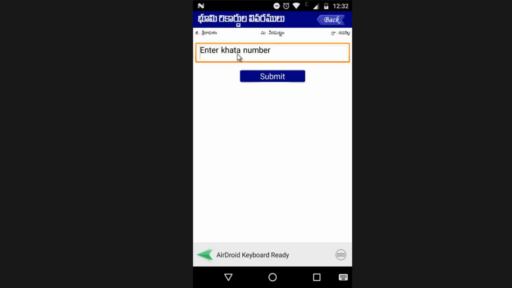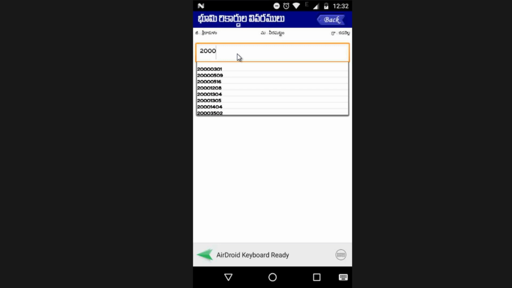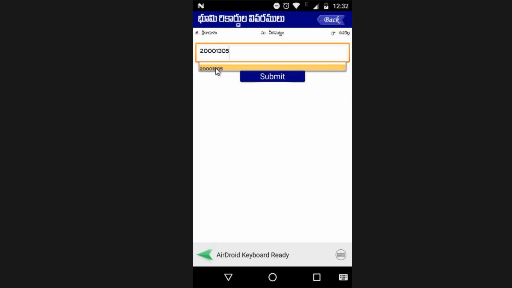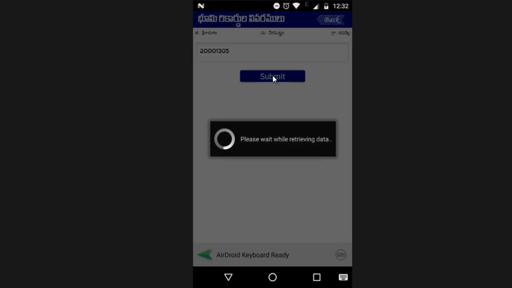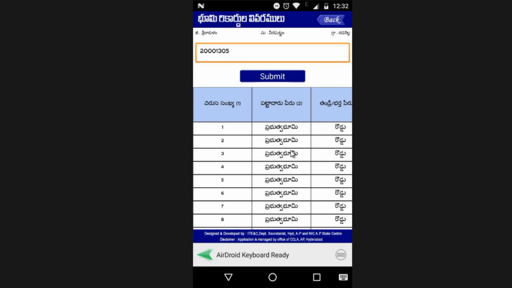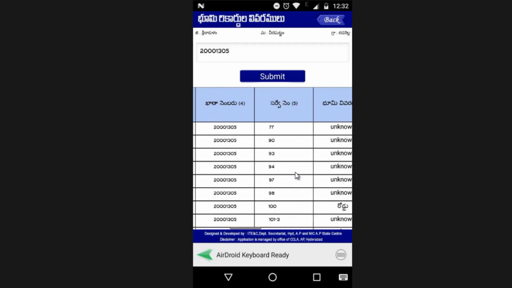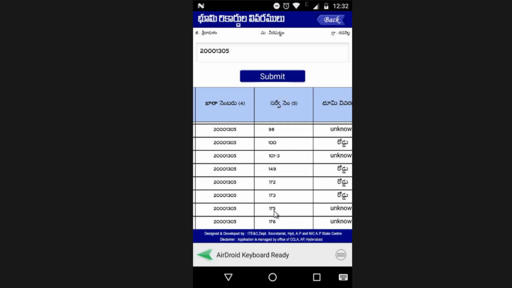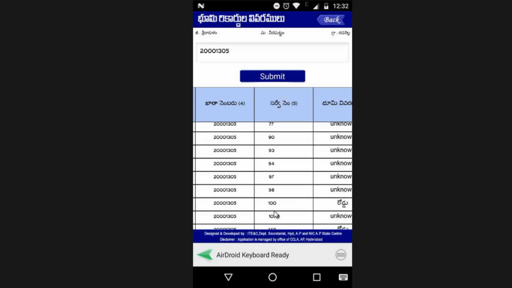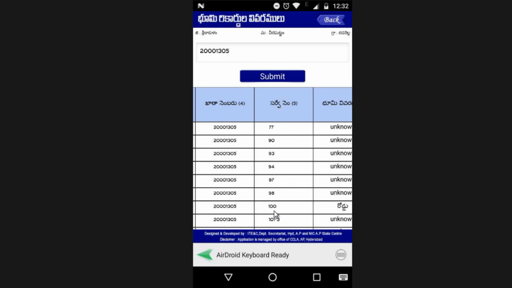Right? Now we have to enter the Khata number. So let me enter the same Khata number 200013005, and then let's select it and submit. So this is the kind of ROR report that will be generated. As you can see, in this particular Khata number, there are multiple survey numbers, right? So these are the survey numbers in the 5th column. So there are multiple survey numbers in this particular Khata number, right? I have already talked about the difference between ROR report and the Adangal report.